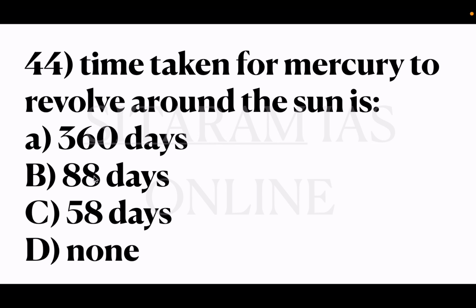Coming to 44th question, time taken for Mercury to revolve around the sun is option A 360 days, B 88 days, C 58 days and D none. The correct answer is option B 88 days. It takes 88 days for Mercury to revolve around the sun.